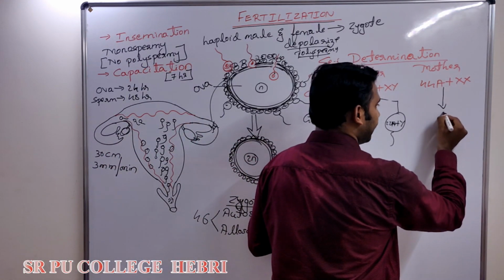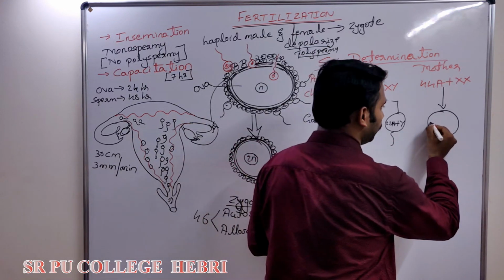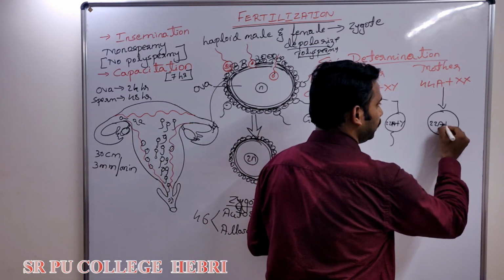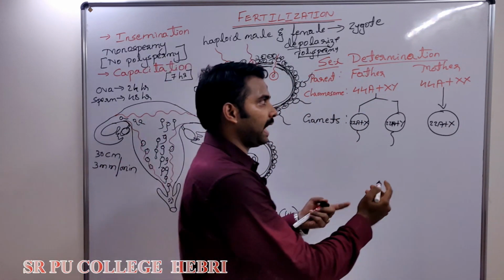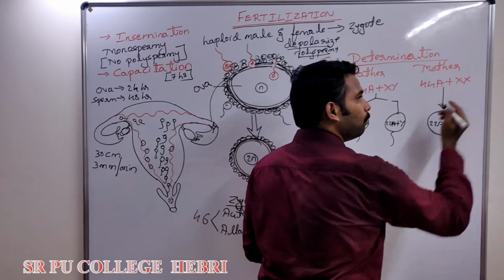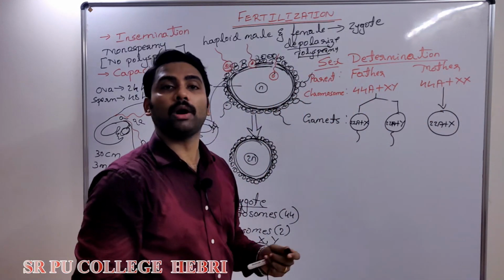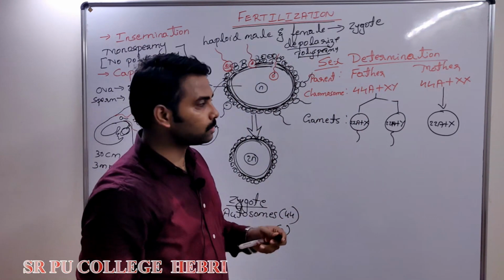Whereas at the end of oogenesis, the one ova which is formed has 22 autosomes plus X chromosome. What happened to the remaining 22 autosomes and X? That has moved into a tiny cell called the polar body and degenerated, let us assume.